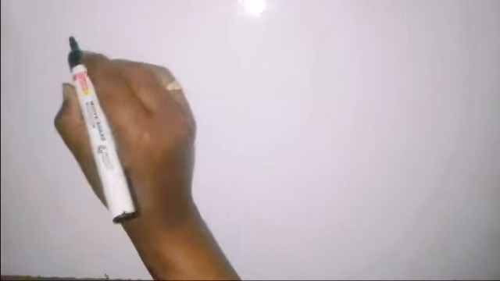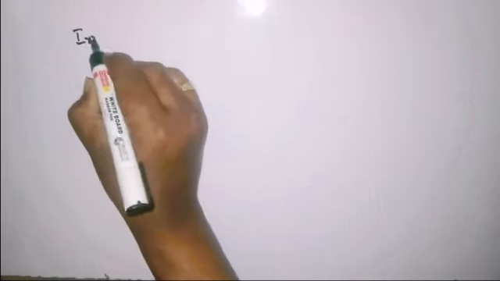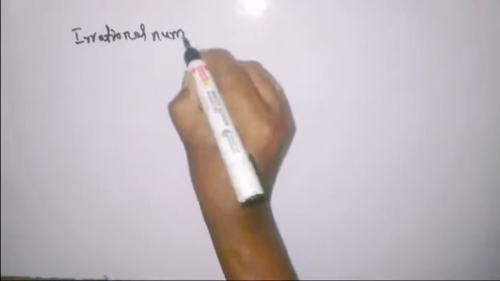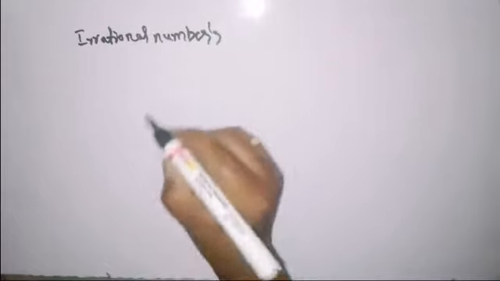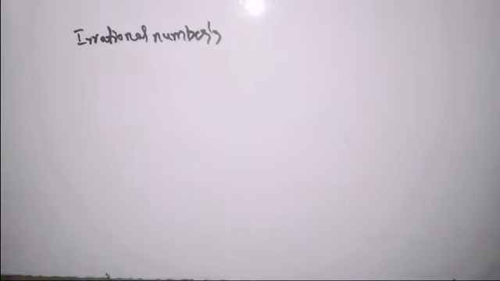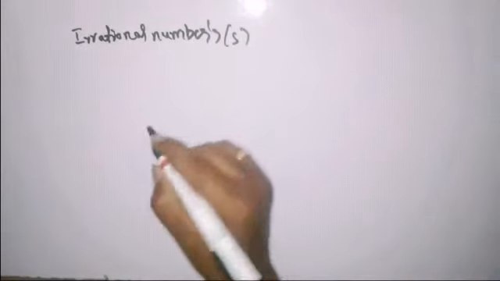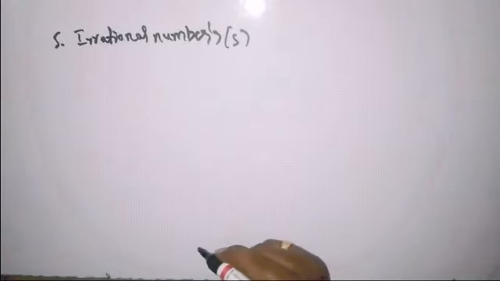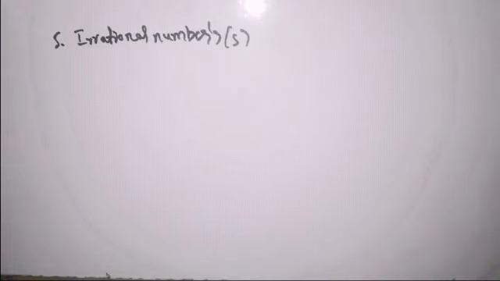Now, irrational numbers, which are denoted by capital S. So what are called irrational numbers? Irrational numbers are nothing but the numbers which cannot be expressed in the form of P by Q.